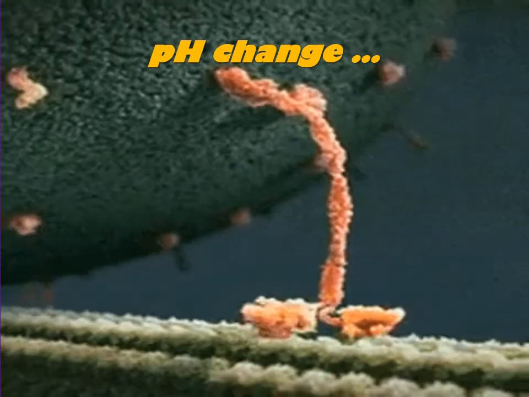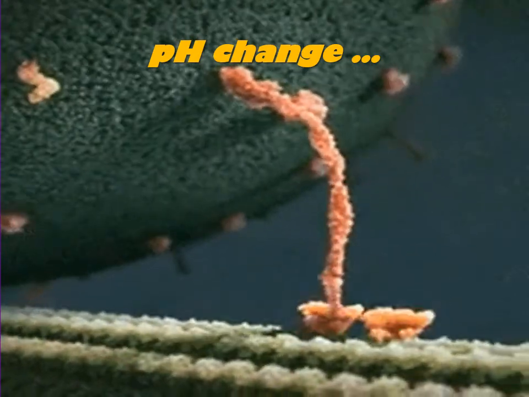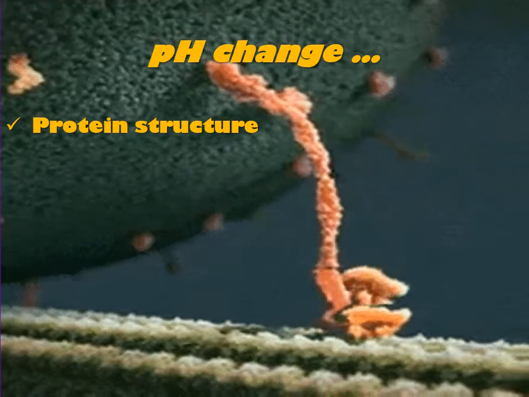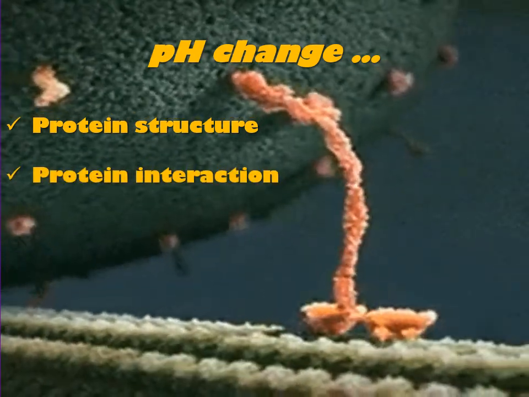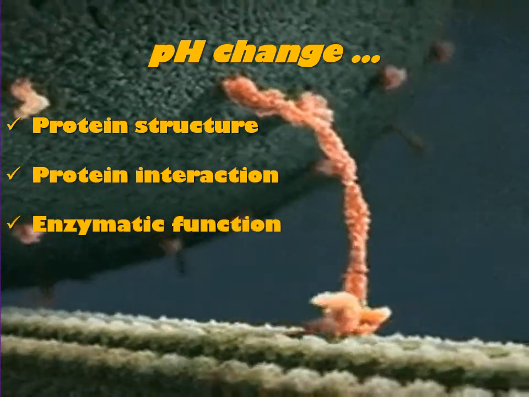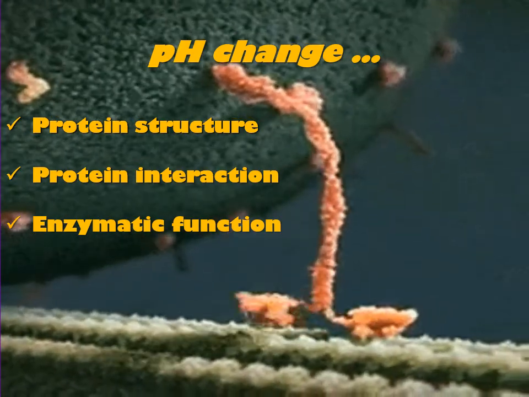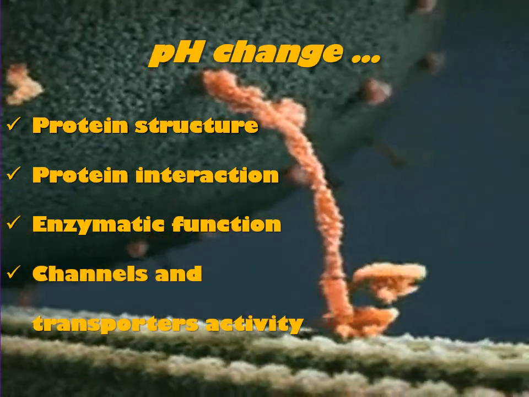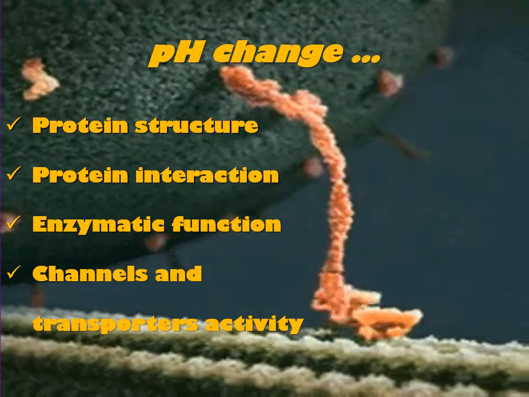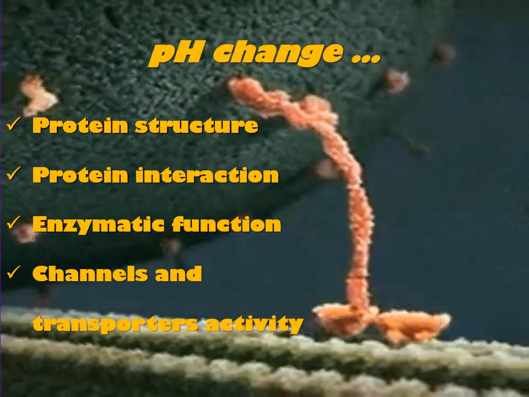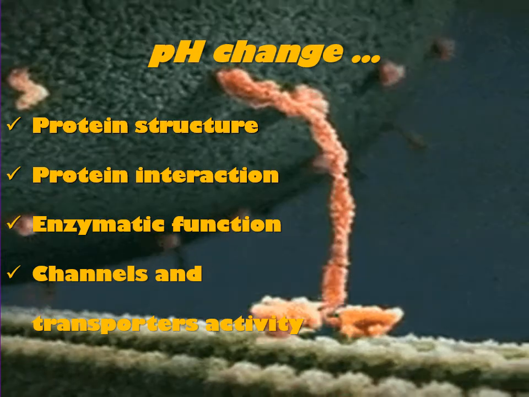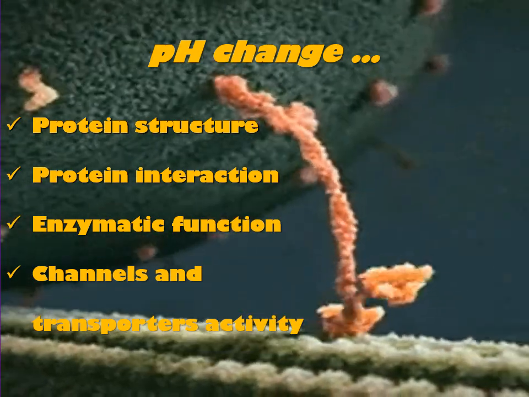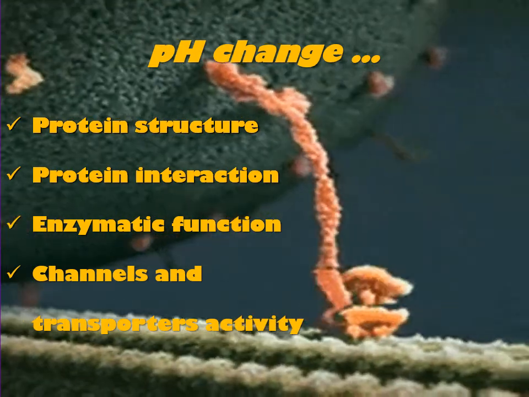There are many ways in which pH can change a protein. It can change the structure, it can change the interaction. If it is an enzyme, it can change its function. If it is a channel or a transporter, it can change its activity. Sometimes the change is because of a change in the protein structure, as I explained before, but sometimes the change is because just of a change of charges in a tiny little place.